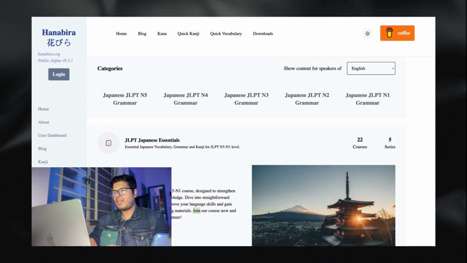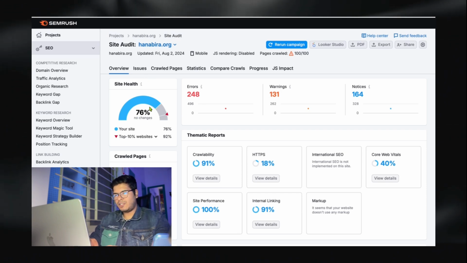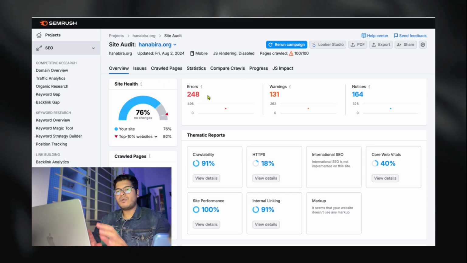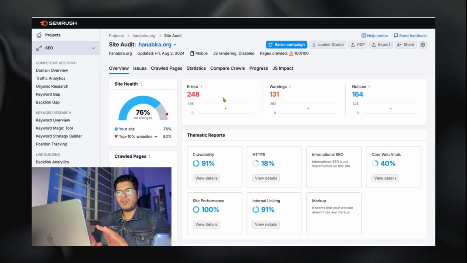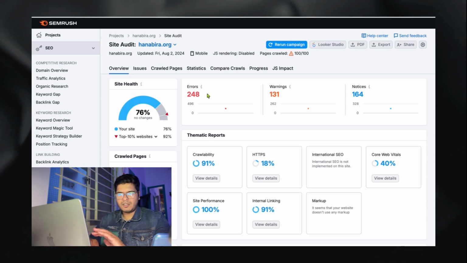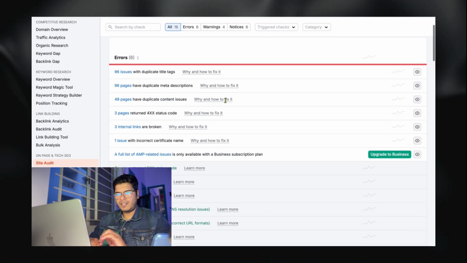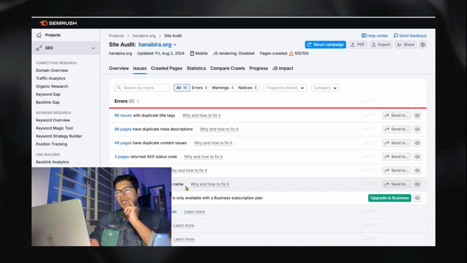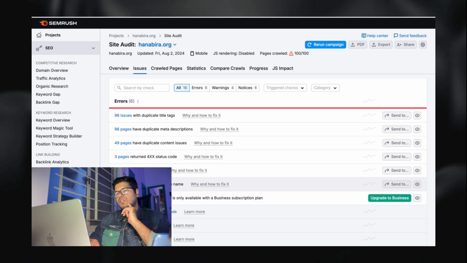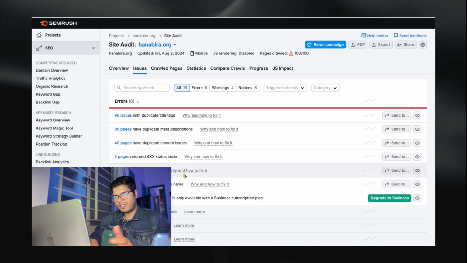Let's get started. For the site audit part, I can see you have a score of 76% and errors 248. Now consider that I only have crawled 100 pages of your website. If I crawl more, I'm sure that the number of errors and warnings will also increase. But 248 errors is a lot. Let's see what they are exactly. One issue with incorrect certificate name. This is mostly an SSL issue. You have to speak with your hosting provider and ask them to fix it.